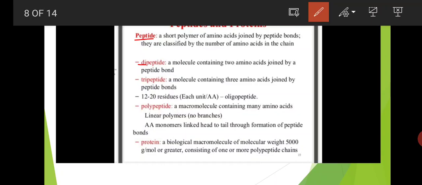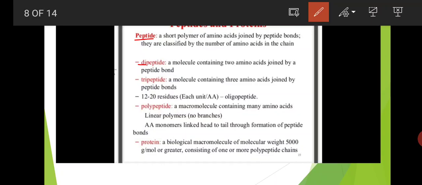Students, when two amino acids combine with each other and form one peptide chain, that is called a dipeptide: a molecule containing two amino acids joined by a peptide bond. A tripeptide is a molecule containing three amino acids joined by peptide bonds.